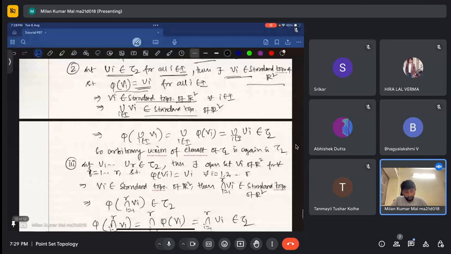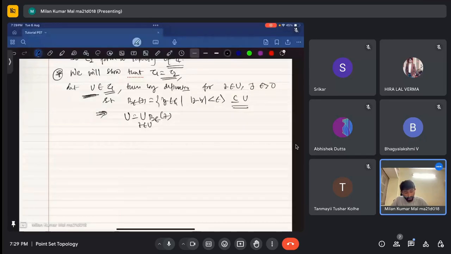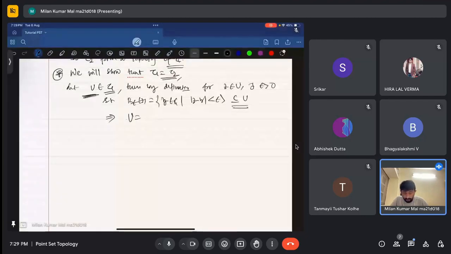That epsilon will depend on z. So what I'm saying is that U is the union over all z belonging to U of B epsilon, depending on z, centered at z. How am I saying that?